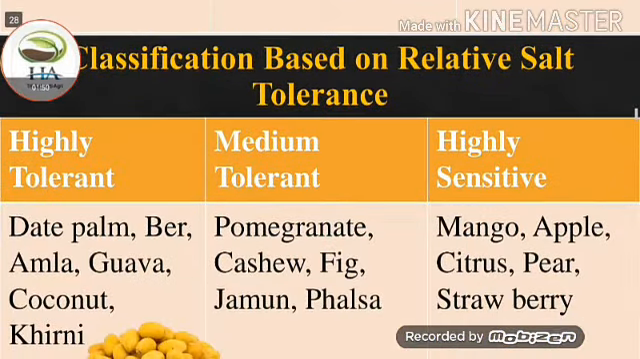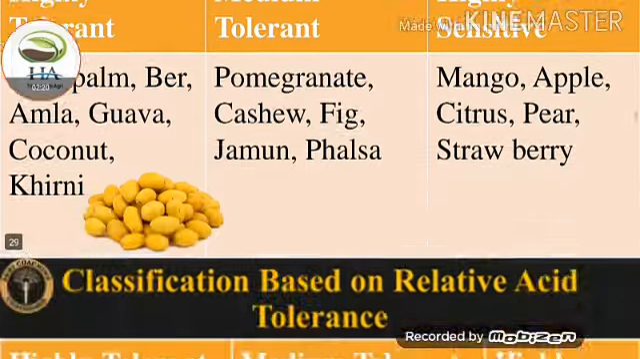Next we talk about the classification based on relative salt tolerance. In this, three categories are divided: highly tolerant, medium tolerant, and highly sensitive. Under highly tolerant, date palm, bael, amla, guava, coconut, and khirni come. In medium tolerant, pomegranate, cashew, fig, jamun, and falsa. And in highly sensitive, mango, apple, citrus, pear, and strawberry come.